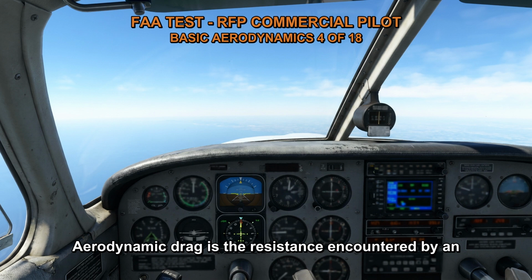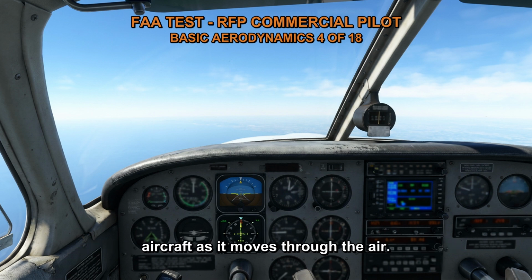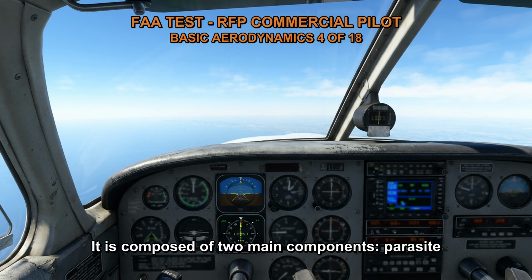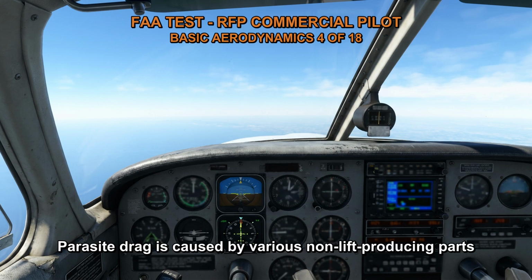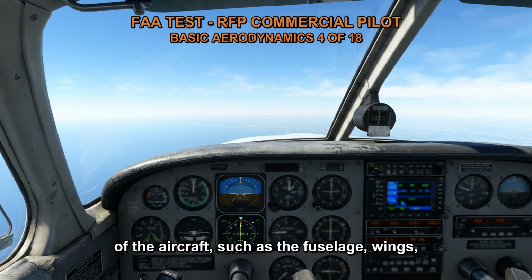Aerodynamic drag is the resistance encountered by an aircraft as it moves through the air. It is composed of two main components, parasite drag and induced drag. Parasite drag is caused by various non-lift-producing parts of the aircraft, such as the fuselage, wings, and other protrusions. It includes forms of drag such as form drag, due to the shape of the aircraft, and skin friction drag, due to the friction between the aircraft's surface and the air.